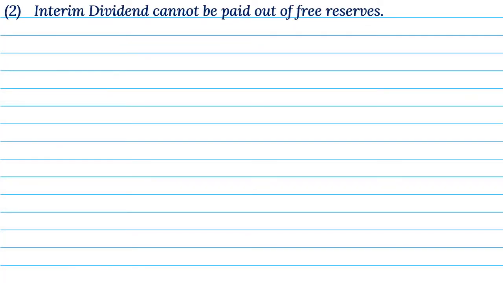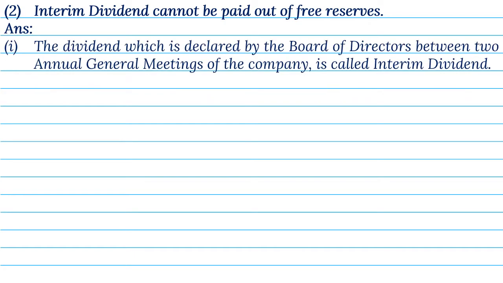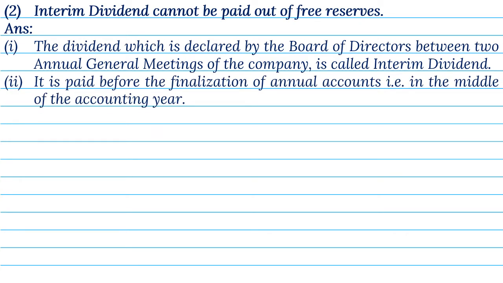2. Interim dividend cannot be paid out of free reserves. Answer. 1. The dividend, which is declared by the board of directors between 2 annual general meetings of the company, is called interim dividend. 2. It is paid before the finalization of annual accounts, that is, in the middle of the accounting year.